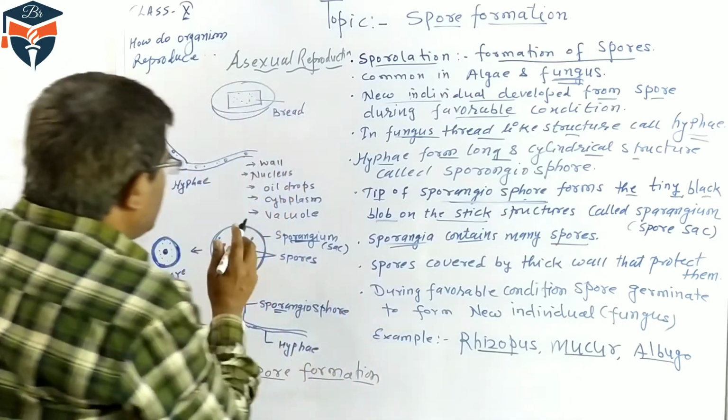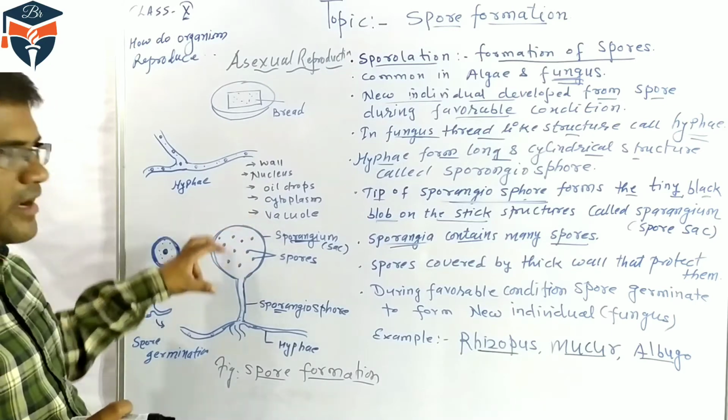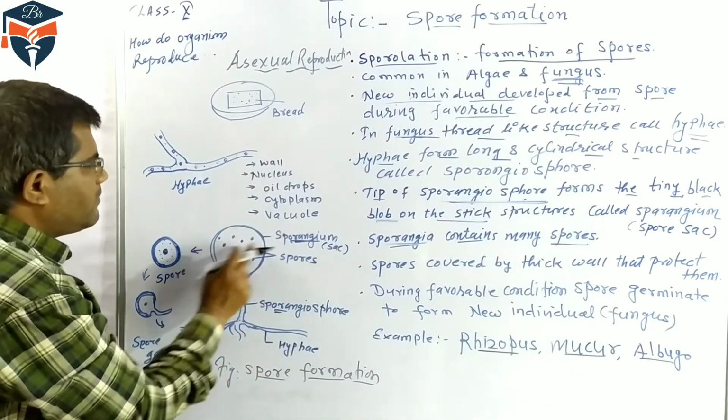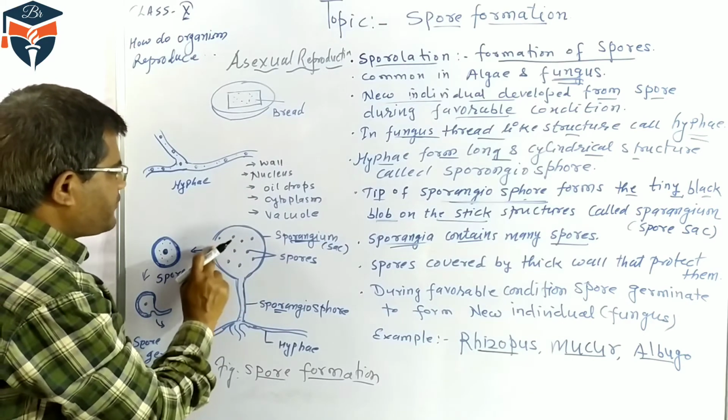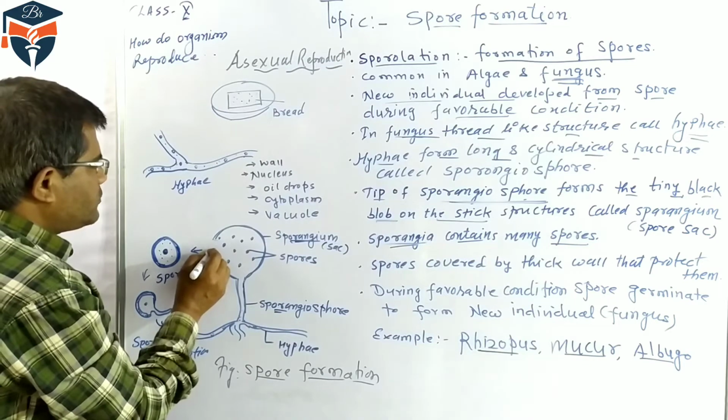In unfavorable conditions, the spores remain inside the sporangia, and when favorable conditions come, the wall of the sporangia ruptures and the spores are released. So sporangia contain many spores, the sporangia get ruptured and the spores are released.